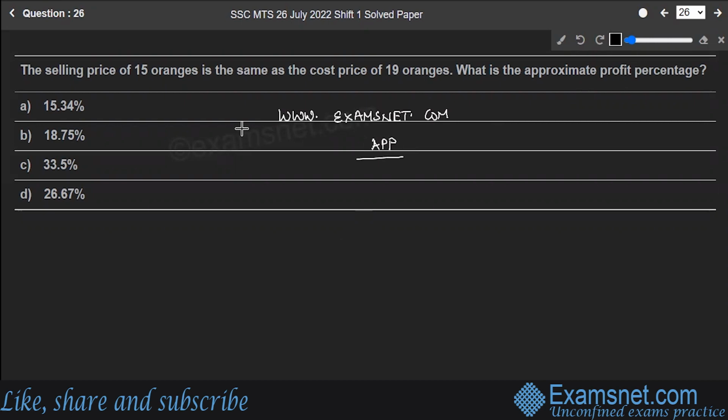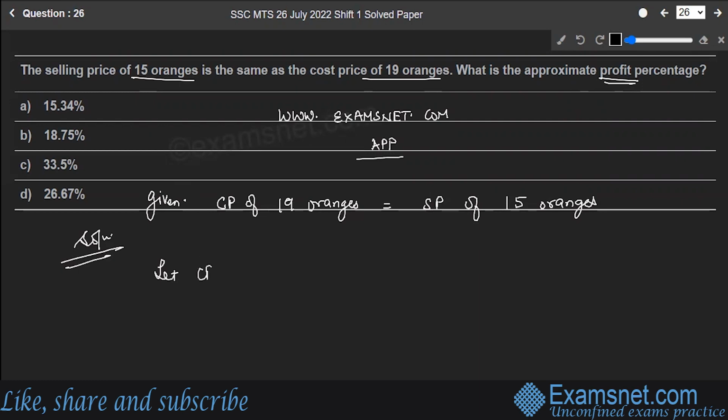So let's start with the mathematical questions. Here's the first question. It says the selling price of 15 oranges is same as the cost price of 19 oranges. What is the approximate profit percent? So in this question, you are given, let's write down, cost price of 19 oranges is equal to selling price of 15 oranges. Let's move with the solution now.